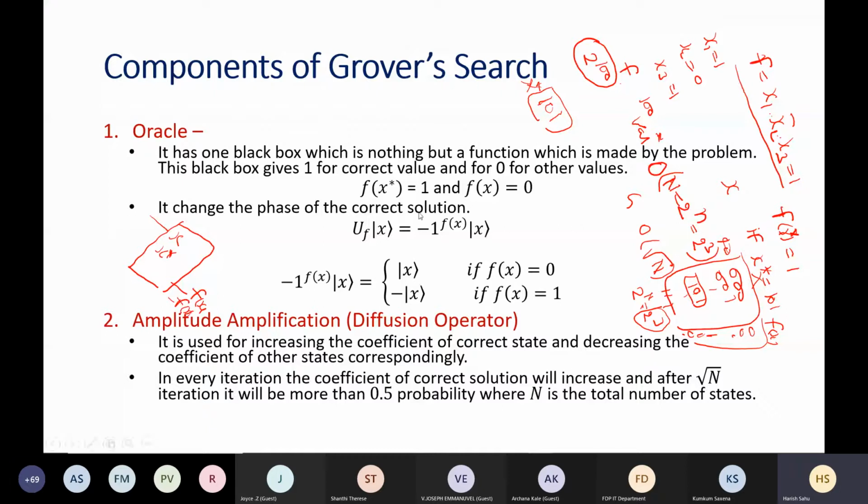The idea is that whenever the proper value we are looking for is there, fx star will be 1, and the oracle will work like this. This oracle function Uf will operate on x and produce the state minus 1 to the power fx times x. So whenever fx is 1, in this case when x star is supplied, this will become minus 1. Otherwise, when fx is 0, minus 1 to the power 0 will be 1 only. So this is the kind of function it performs. You don't have to worry about this; you just understand what this oracle does for the desired state.